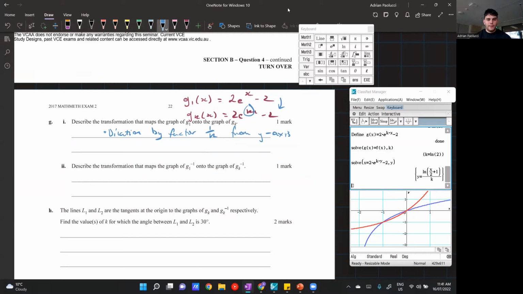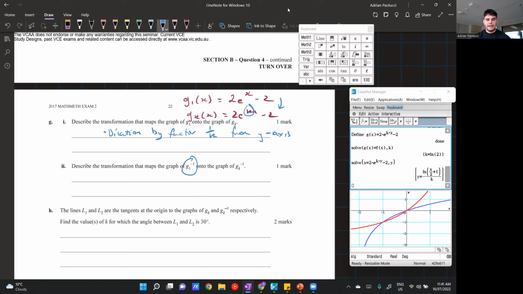Okay. So describe the transformation that maps the graph of G1 inverse onto the graph of GK inverse. So essentially exactly the same question as before, except in terms of the inverse functions. What we could hypothetically do is find the rules for the inverse functions and do exactly the same process. But I'll tell you a shortcut here.